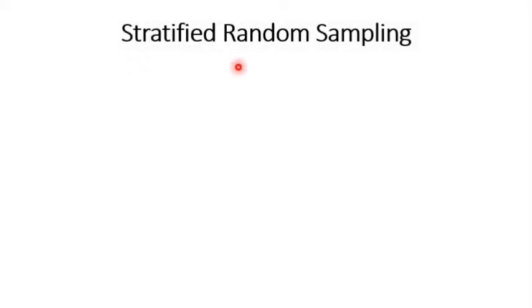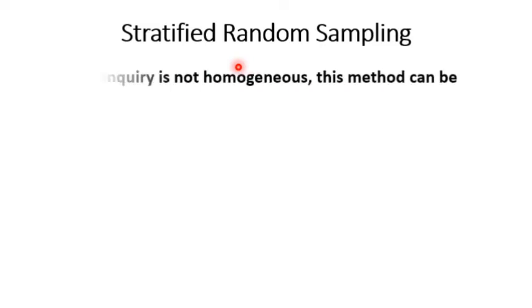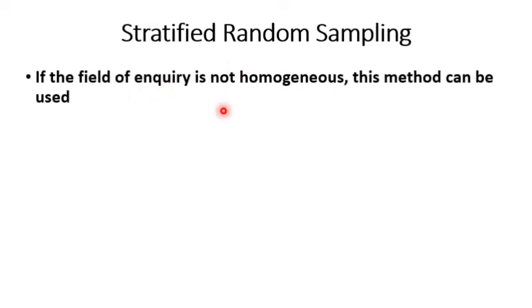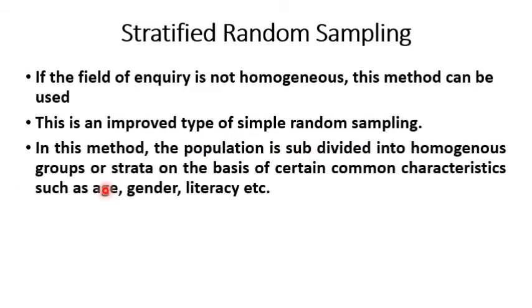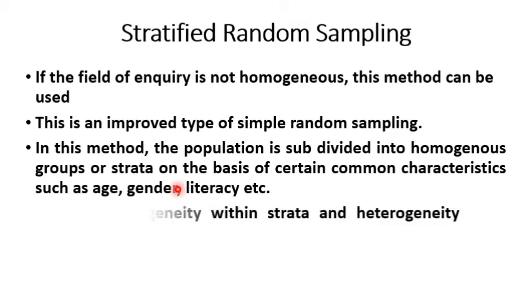Let me start with stratified random sampling. If the field of inquiry is not homogeneous, that means if it is heterogeneous, this method can be used. This is an improved type of simple random sampling. In this method, the population is subdivided into homogeneous groups, and each homogeneous group is called a strata, on the basis of certain common characteristics.